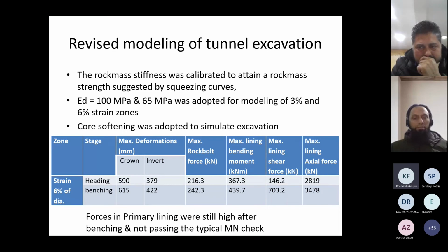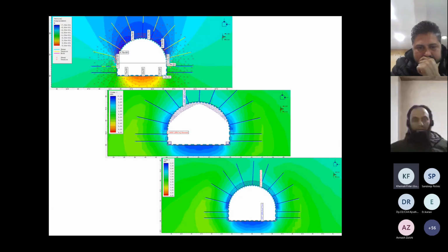And then after installation of the supports, we calculated the forces in the supports. This is only given for the zone of 6% strain. These are the displacements we are getting, of the order of 600 mm, and these are the forces we are getting. So the forces are still very high, and they were not satisfying the support capacity checks we have carried out. And these were the results for the lining. So there is still some room to improve the support or to improve our sequential excavation.